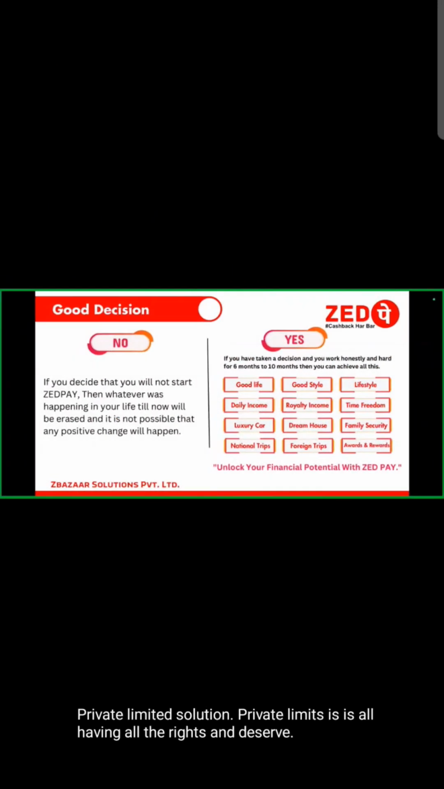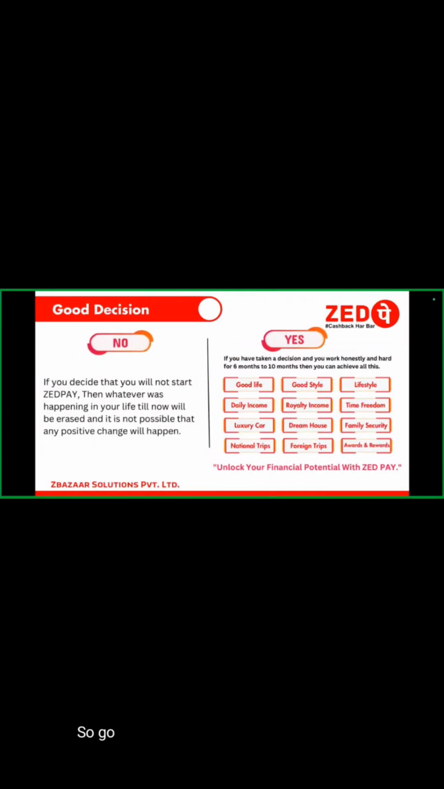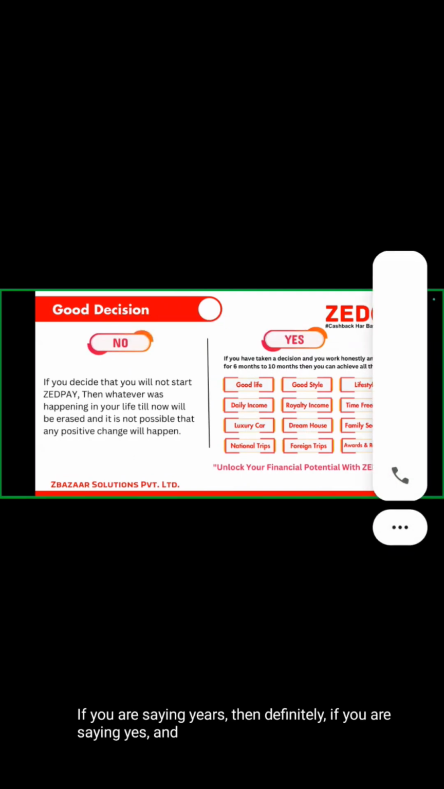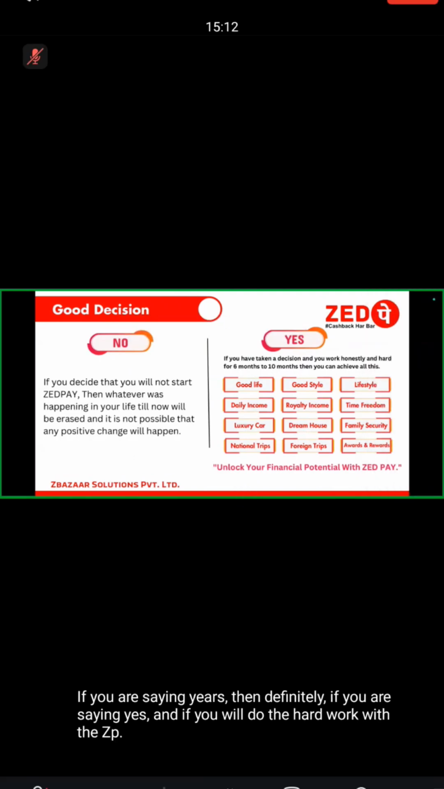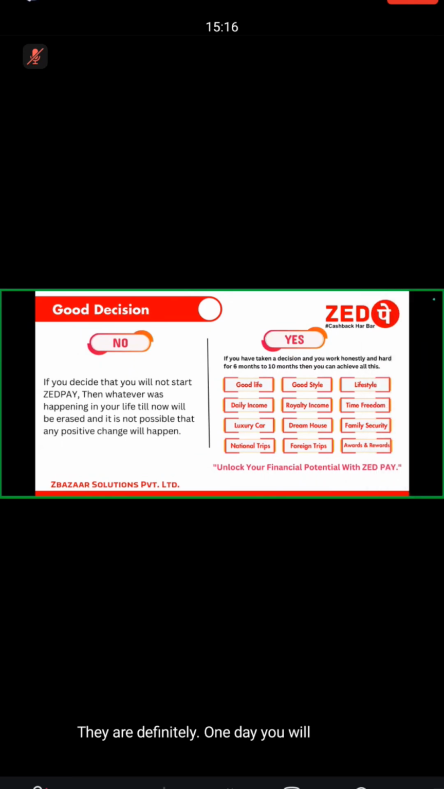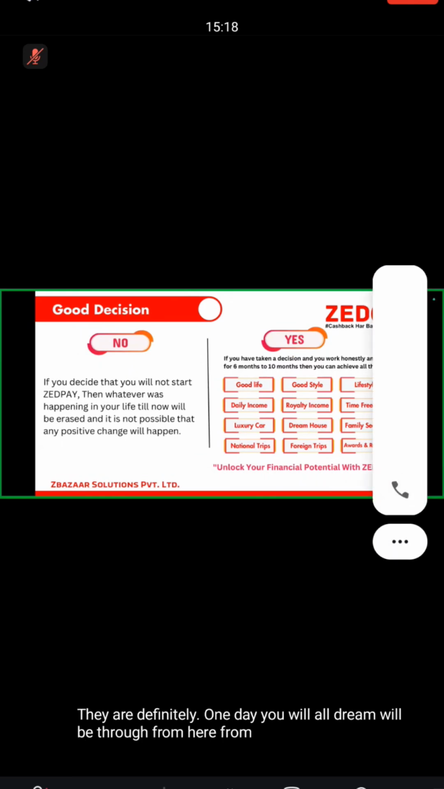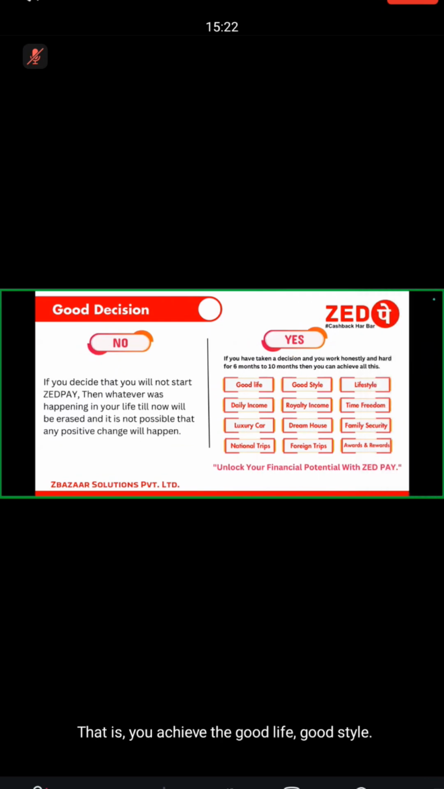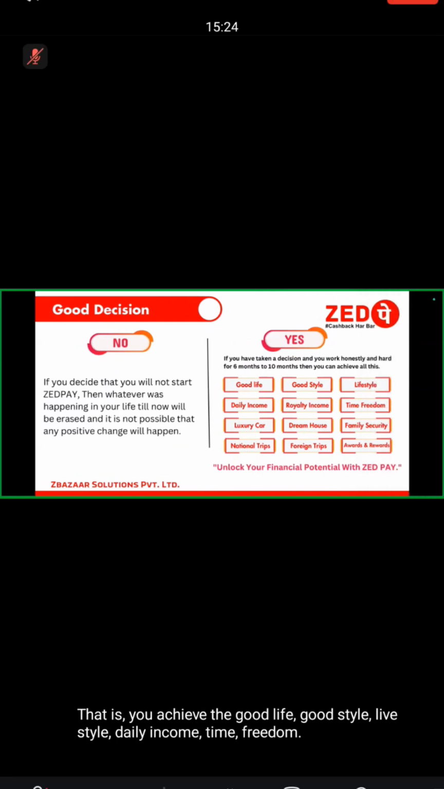So it is a good decision. If after listening to the plan you say yes, and you do hard work with ZPay for 6 to 10 months, then one day all your dreams will come true with ZPay. You achieve a good life, lifestyle, daily income, royalty income, time freedom, luxury car and dream house.